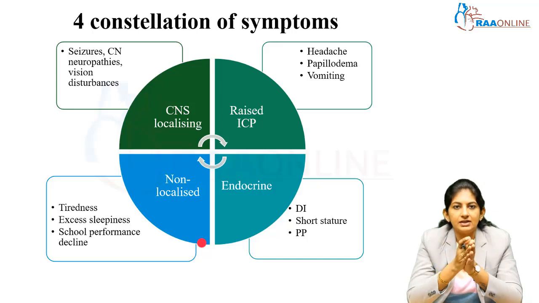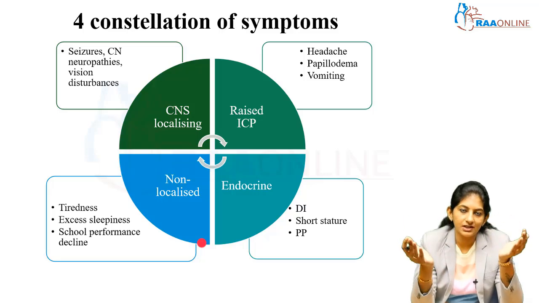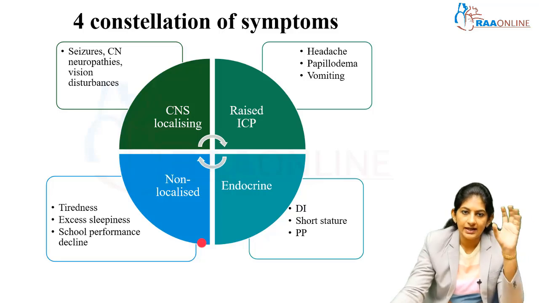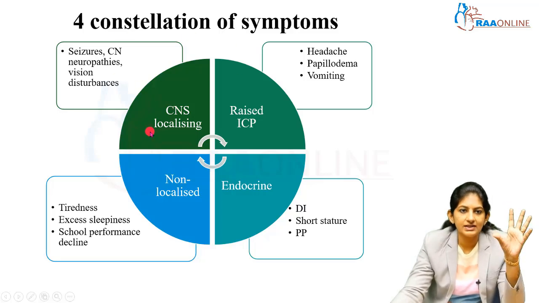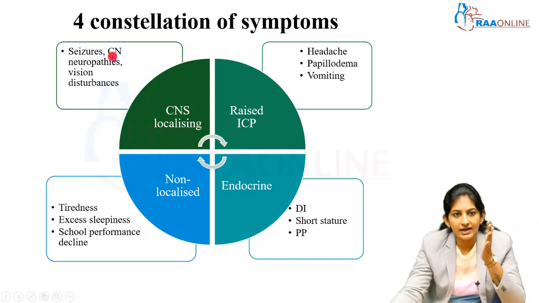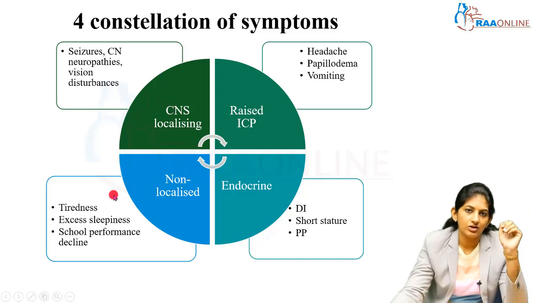This is a slide explaining the 4 constellation of symptoms. Whatever we have seen in the previous slide, I have put in a different format. So what are these constellation of symptoms? If it is in the hemisphere, most probably it is localizing symptoms, but present for weeks together. Initially it can start as headache and then the child starts to have seizures. The child can have neuropathies, vision disturbances. These are all localizing signs. Non-localized signs, as I just told you, could be headache in the initial part, some vague or slight headache, or a very tired child, excessively sleepy, not doing well in school.